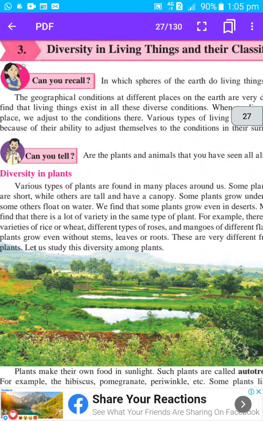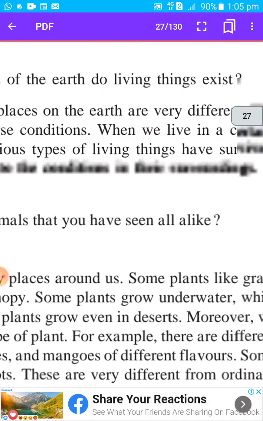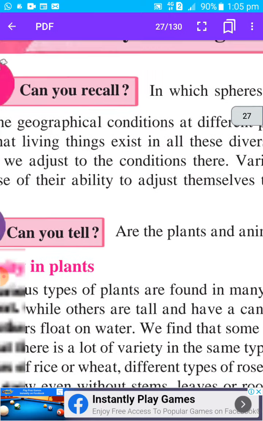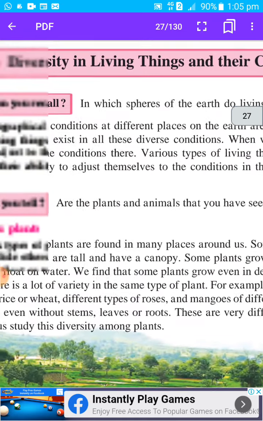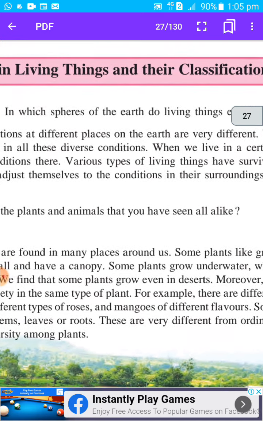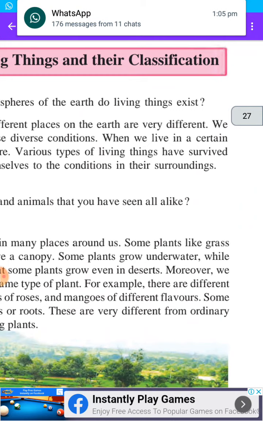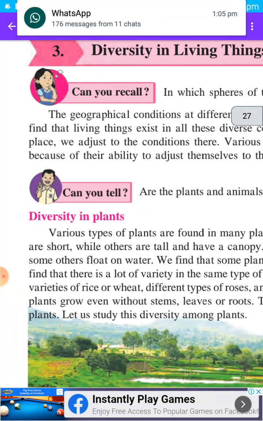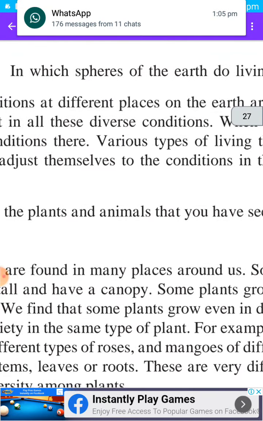Then the geographical conditions at different places on earth are very different. As we know, geographical conditions are different at different places. For example, in hilly areas different conditions are there. In the plain area conditions are different. In the desert area the conditions are different. Then we find that living things exist in all these diverse conditions.